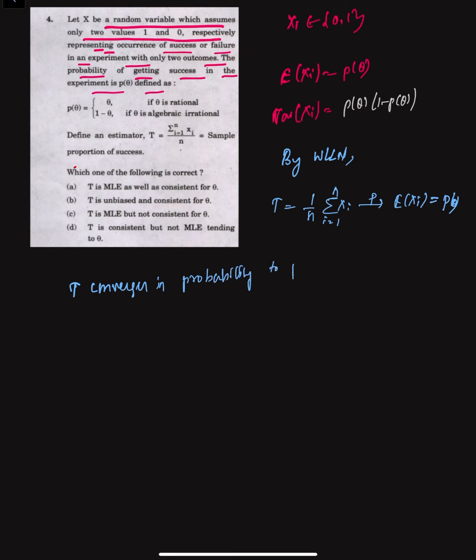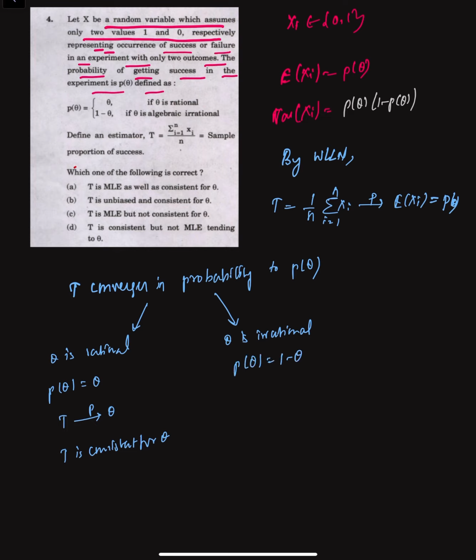So if θ is rational, then p(θ) is equal to θ, so T tends to θ in probability, so that means T is consistent for θ. Whereas if we consider θ is irrational or algebraic irrational, as given in the question, p(θ) will be 1 − θ. So T tends to 1 − θ in probability, which is not equal to θ. So that means T is not consistent in this case.